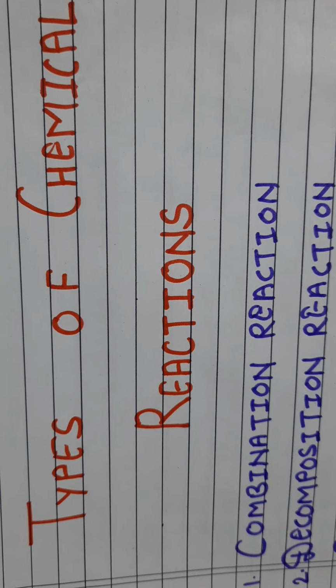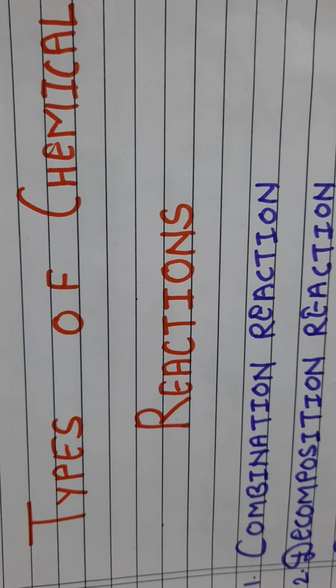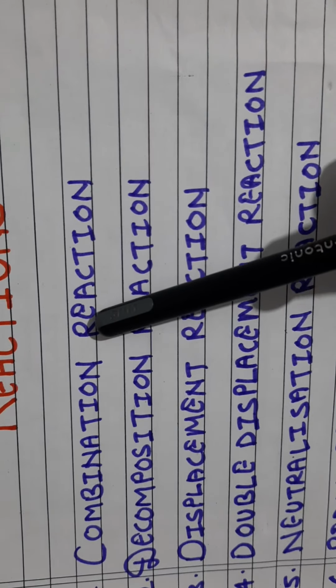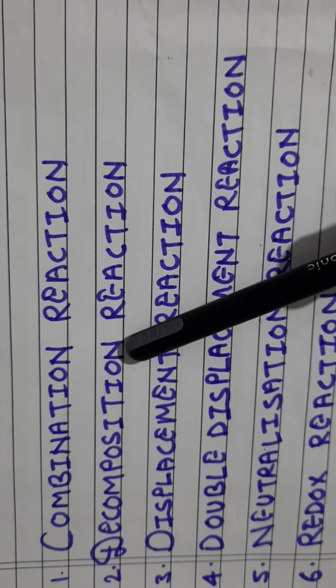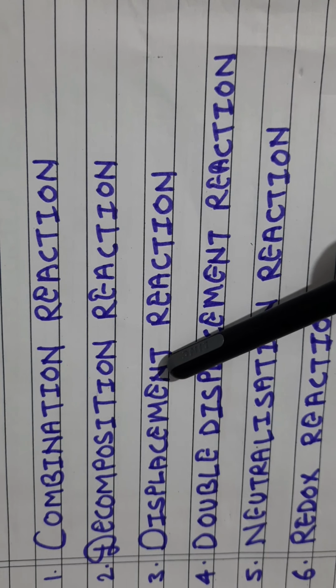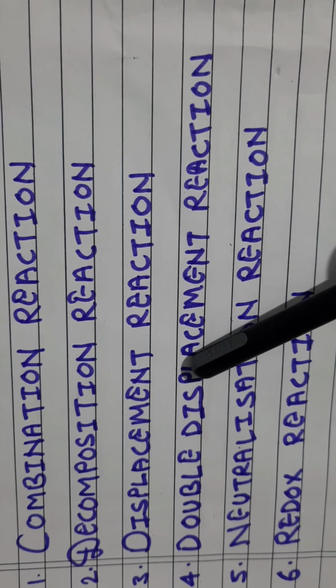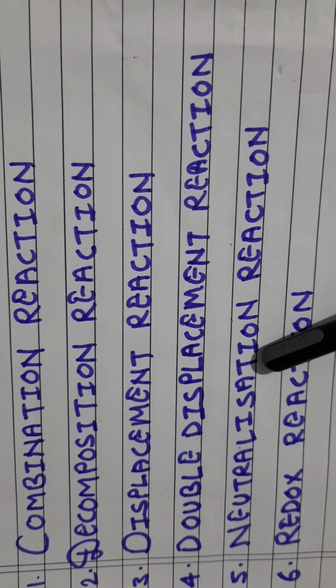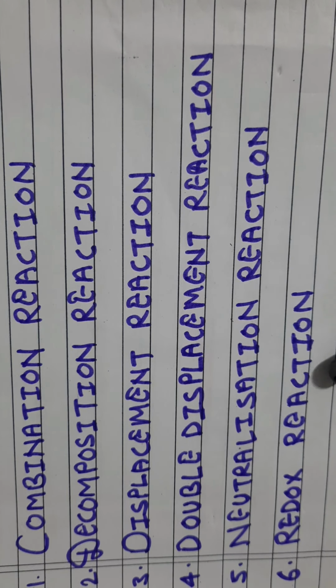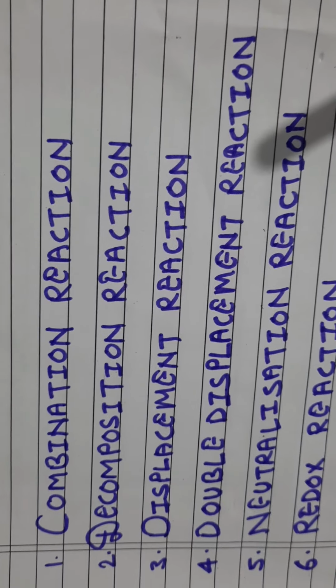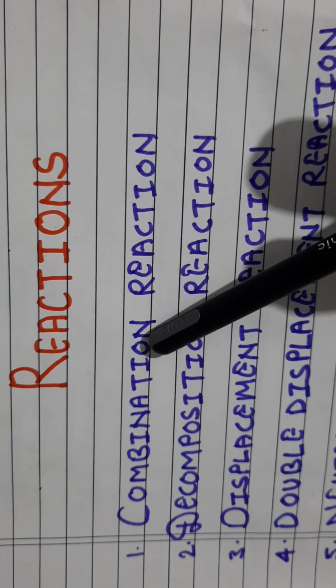Hello children. Types of chemical reactions. Depending upon the nature of reaction, that is the chemical change taking place during the reaction, chemical reactions are classified as combination reaction, decomposition reaction, displacement reaction, double displacement reaction, neutralization reaction, and redox reaction. So let's start with combination reaction.